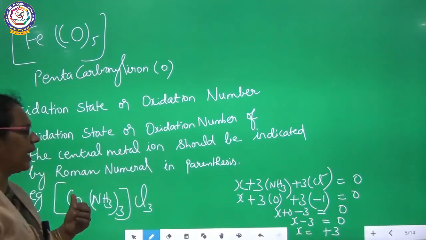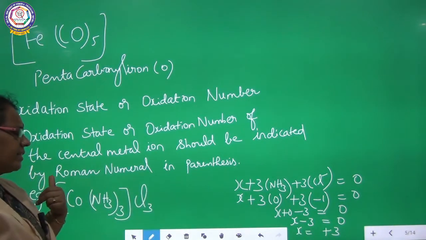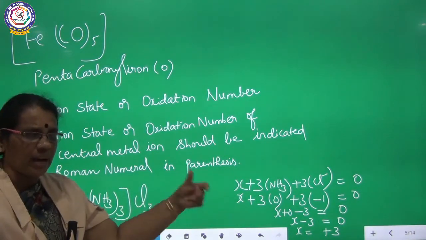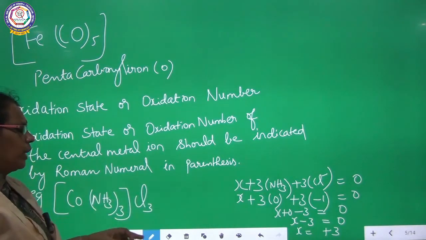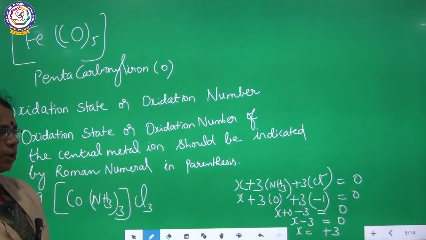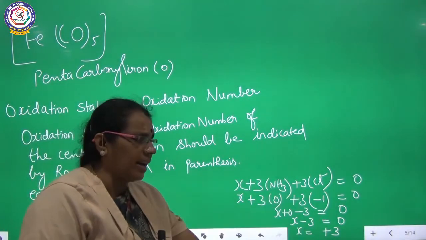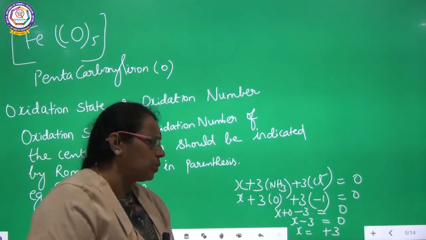I have assumed the oxidation state of the central metal ion as X because I don't know it. Plus, there are 3 ammonia molecules, so plus 3 into ammonia. Plus, there are 3 chloride ions also, so 3 into Cl minus. Everything, if you add up, should be equated to 0.